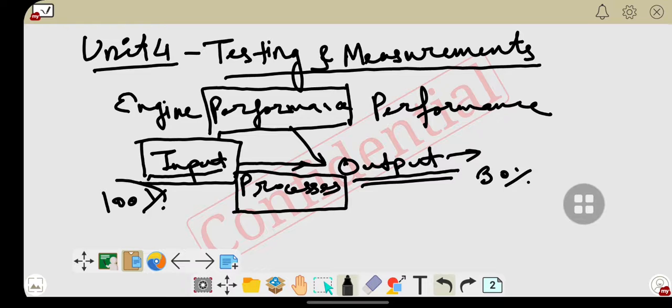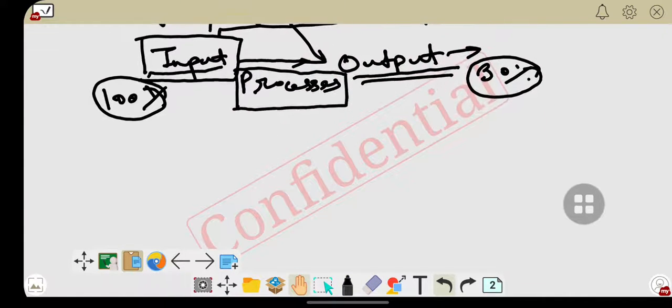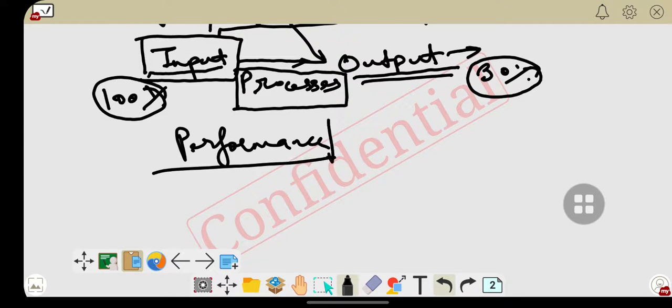Means 100% of input is applied and about 30% of useful work is carried out. Performance describes how well the process is carried out.